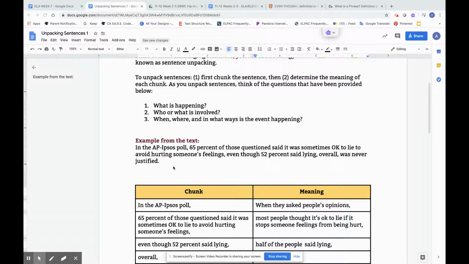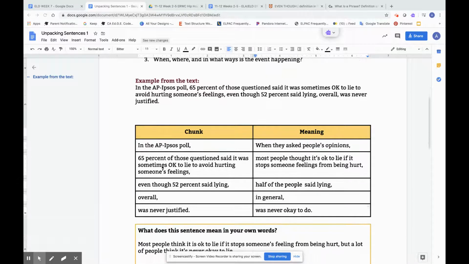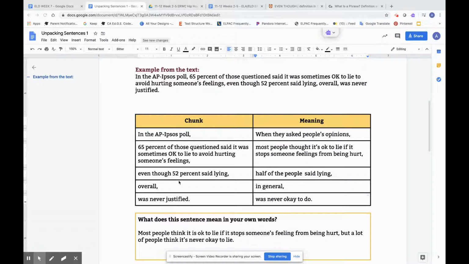Let's look at this example sentence from your article. In the AP Ipsos poll, 65% of those questioned said it was sometimes okay to lie to avoid hurting someone's feelings, even though 52% said lying overall was never justified. You will notice we have chunked the sentence into the different phrases and clauses. And over on the right, we have written and determined the meaning of each of those chunks. So let's see how we might have done that.